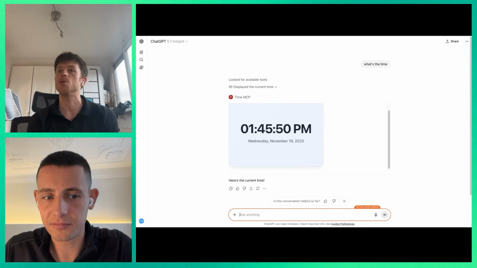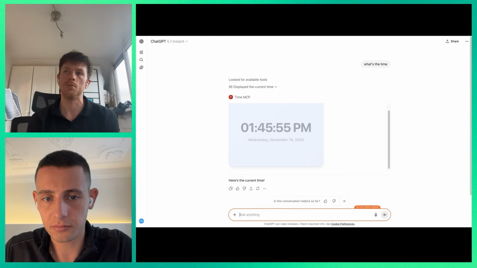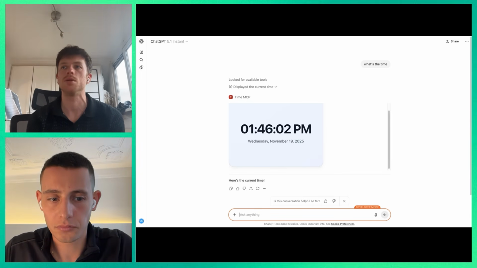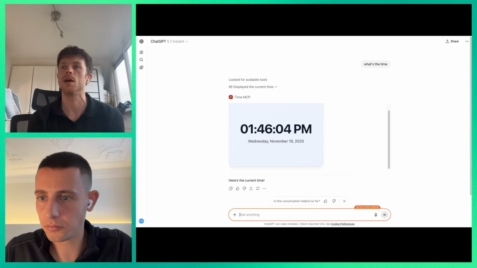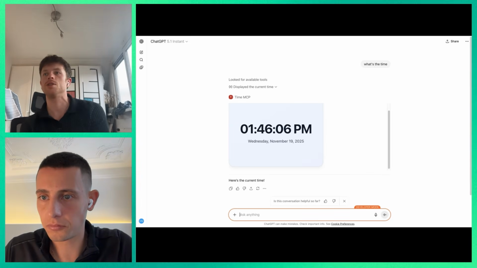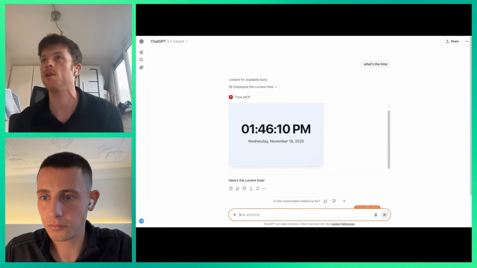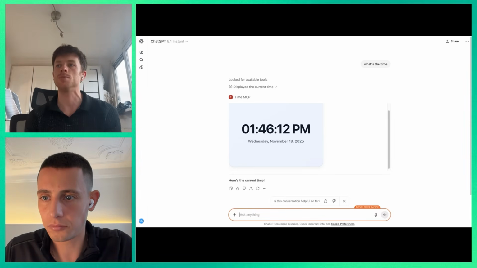You can see we already ran into a little error. I think that's good to show because you will need to debug. But I found that if you go deep and really understand how it works, and that's also why we tried to explain the fundamentals behind it, it is possible to get what you want working. And really, the sky's the limit, right? Anything you can dream of, you could build in a ChatGPT app.